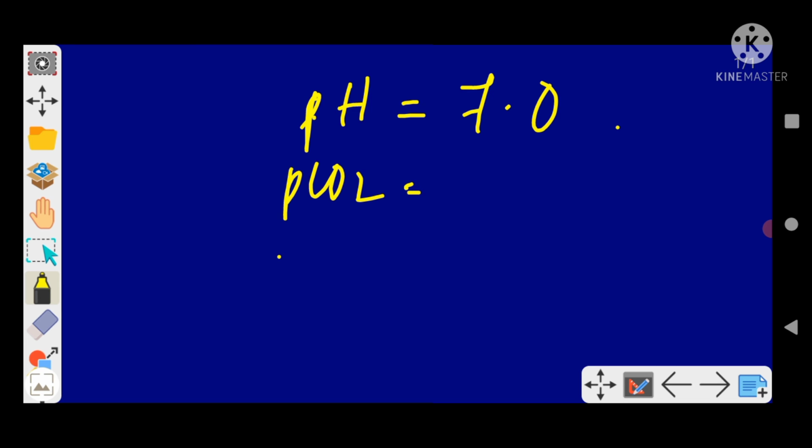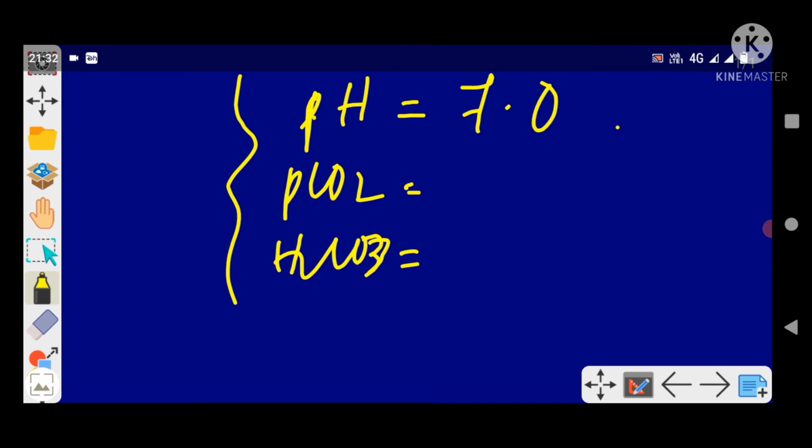Say the blood pH is, for example, 7. Now I will give a scenario about CO2 and bicarbonate. The units remain the same, they will not change. I will give the values, you try to solve it and then we will discuss it. So pH is 7.0.